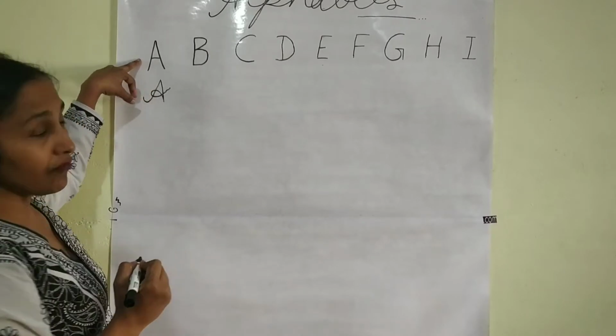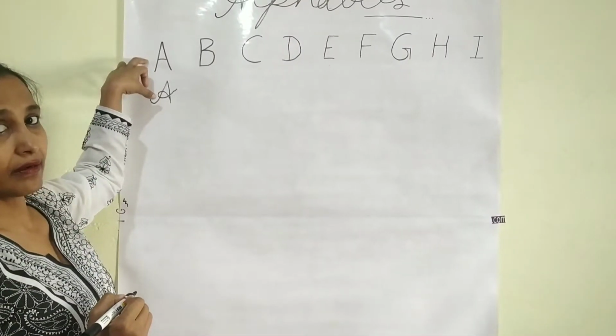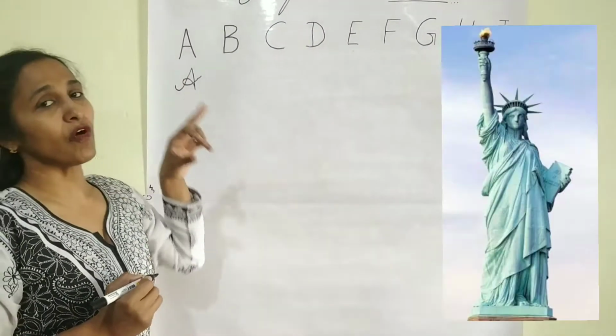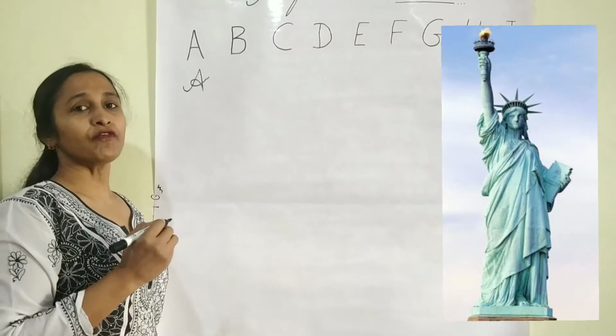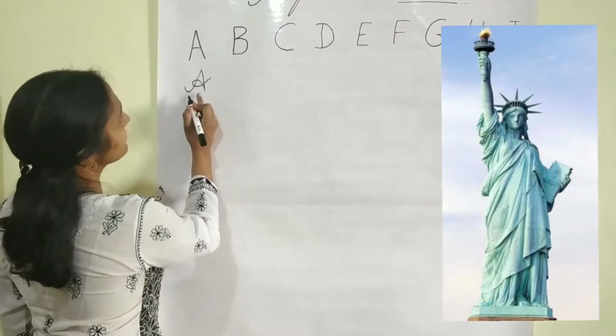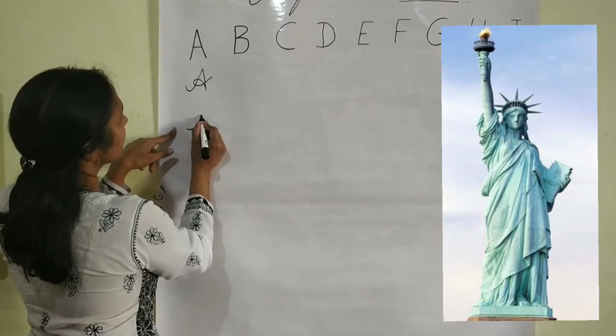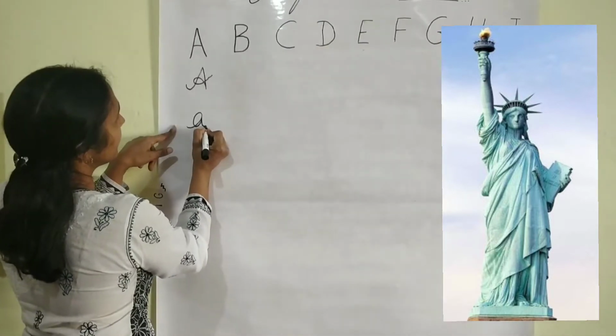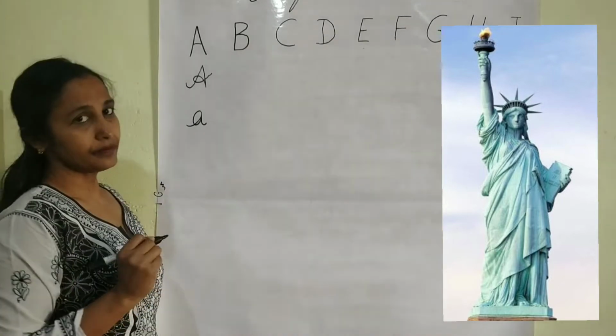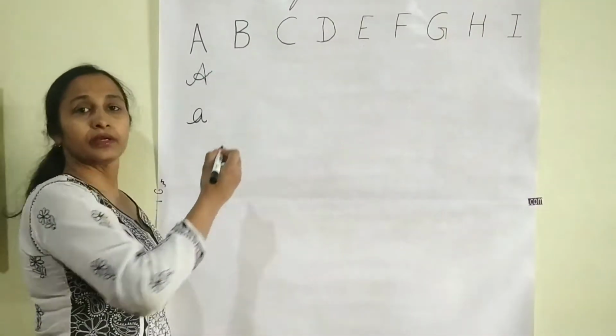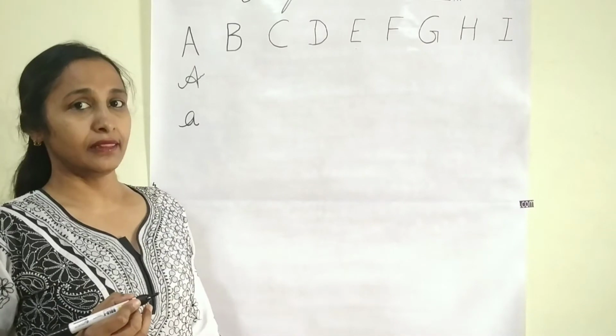A. A for America. America is famous for the Statue of Liberty. This is capital A. And how to write small a, like this. Now, B for Brazil.